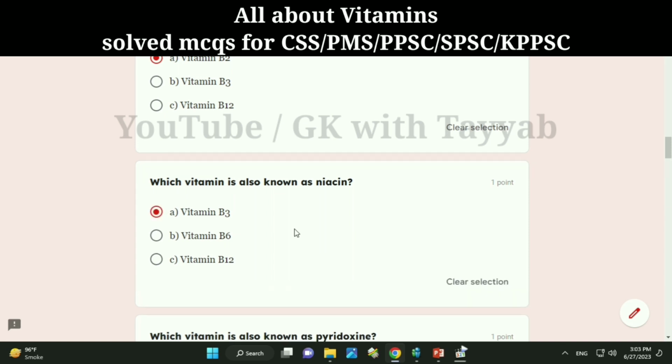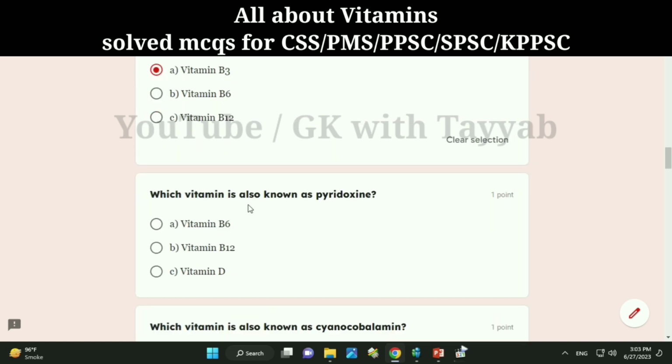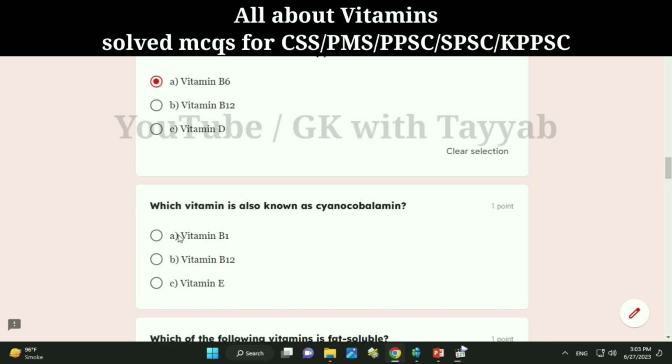Vitamin B3. Which vitamin is also known as pyridoxine? A. Vitamin B6. B. Vitamin B12. C. Vitamin D. Correct answer, A. Vitamin B6. Which vitamin is also known as cyanocobalamin? A. Vitamin B1. B. Vitamin B12. C. Vitamin E. Correct answer, B.